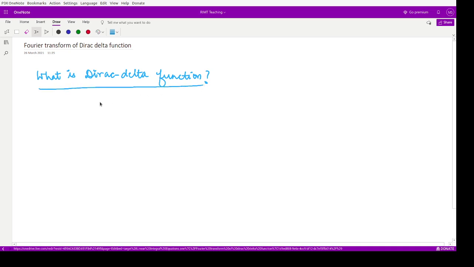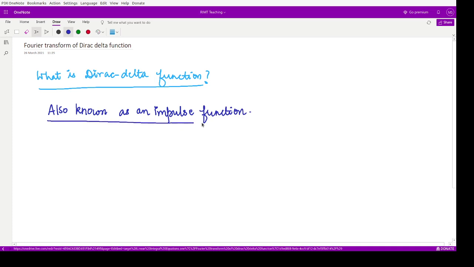So this function is also known as an impulse function. What is an impulse function? Impulse function is that which represents an instantaneous force at a certain point. For example, we have in many applications the force which is exerted at a certain point, and that force is infinite in nature. So that means suppose there is an earthquake occurring. So what we do, we represent this force through an impulse.